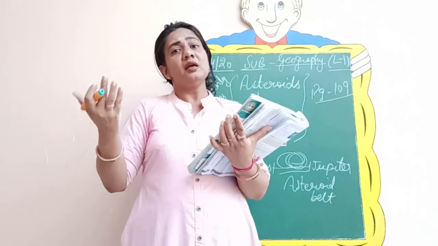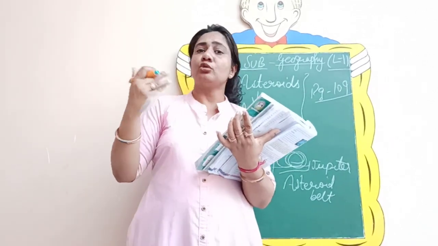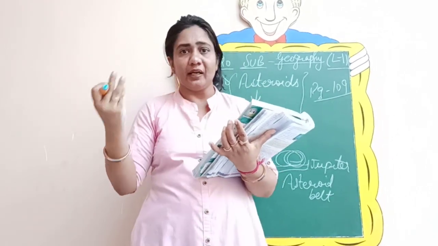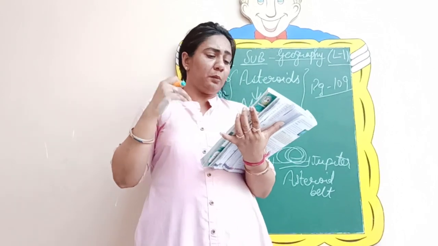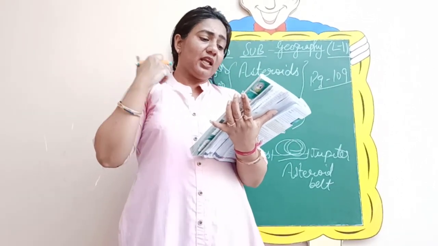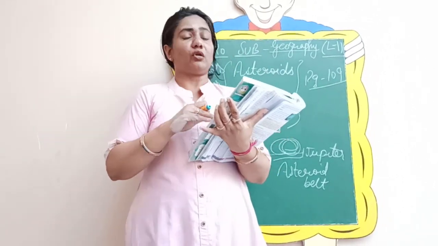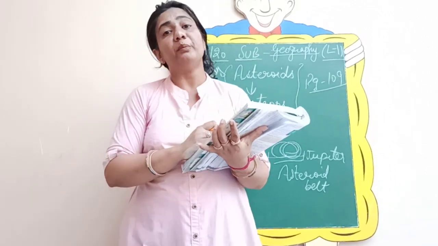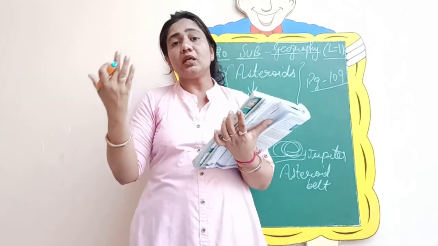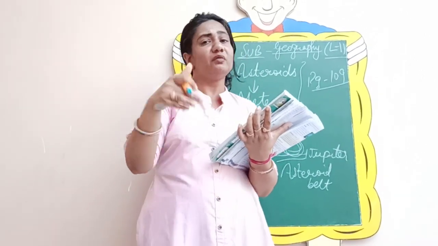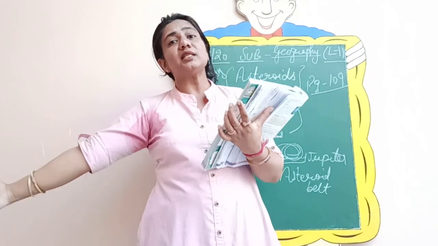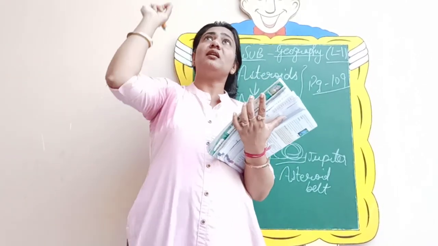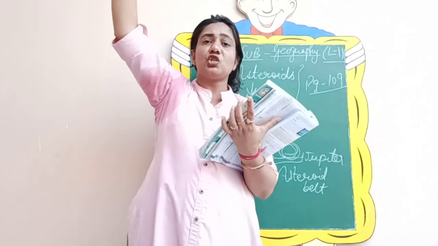Some of them burn themselves completely, whereas others do not burn themselves completely. Some part of the meteors is left unburned. So what is that part known as? Please underline. They reach the surface of the earth and are called meteorites. So whatever part of the rock is left unburned due to the heat, the part that is left reaches the earth, and that part is known as what? Meteorite. And that is the part that we see in the form of a shooting star.